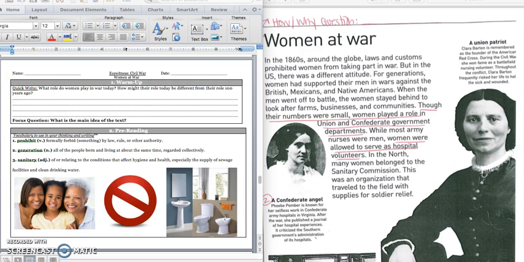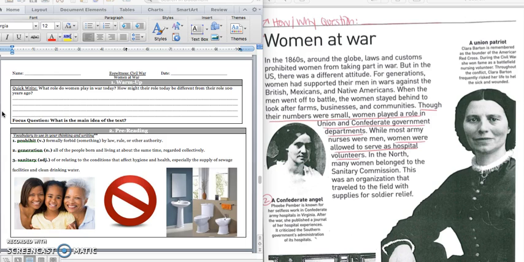So do your best, press pause to write down your answer. It's just a guess. We just want you to write down what you think, so by the end you can see how much you've learned. Press pause to write down your answer and play when you're ready for the focus question. It says, what is the main idea of the text?